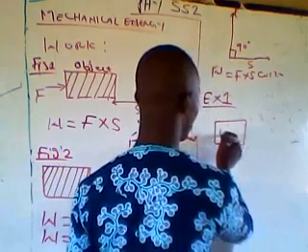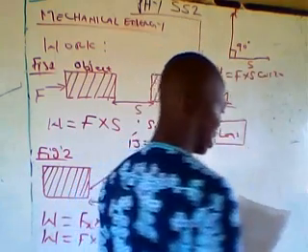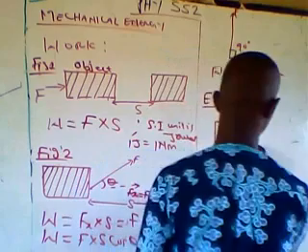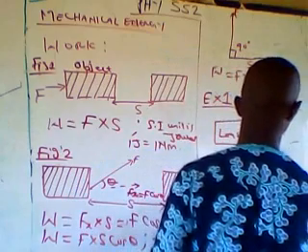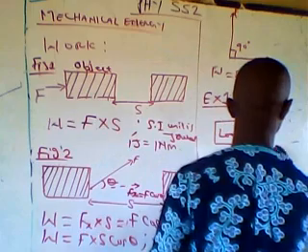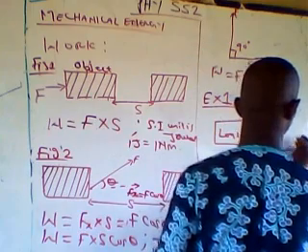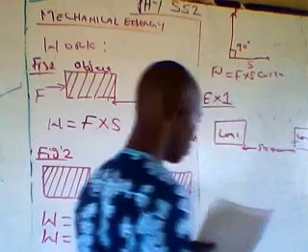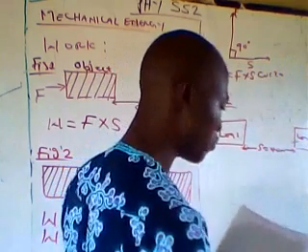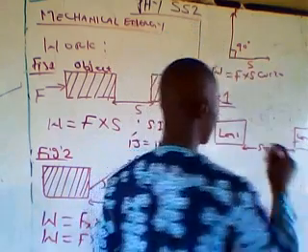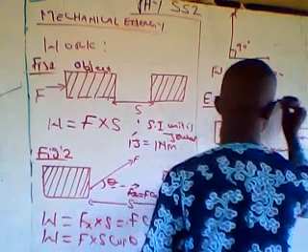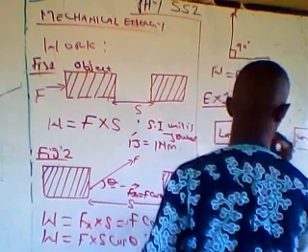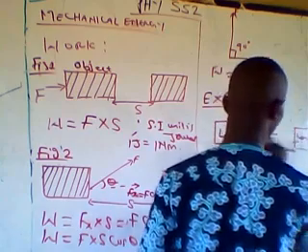You're having a load, this is a load, pulled 40 meters, that is the distance covered by this, S equal 40 meters. So this is the load, pulled by a constant force of 6 Newton, which acts at an angle theta degree. This force acts at angle theta degree to the floor.